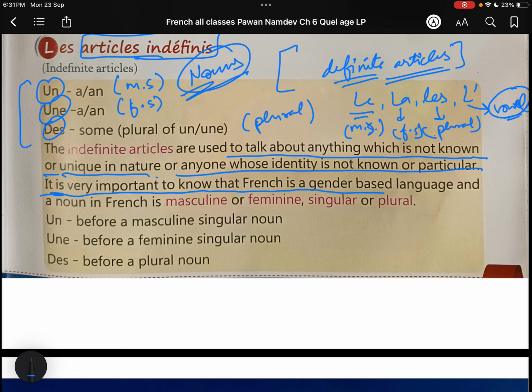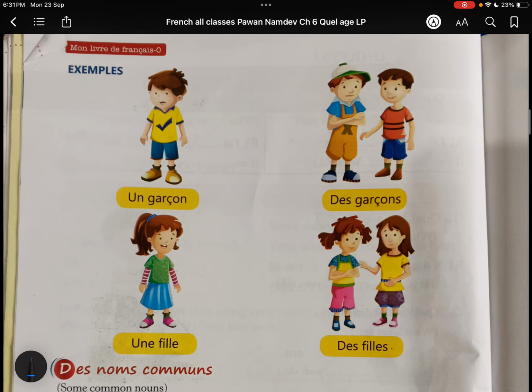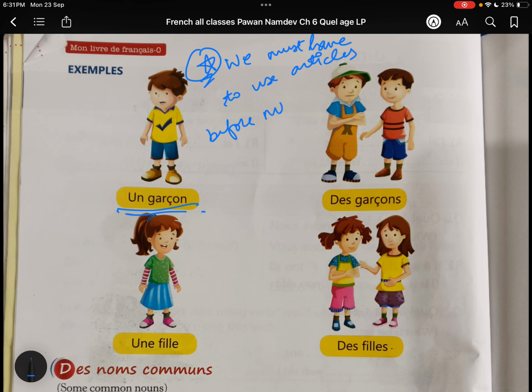It is very important to know that French is a gender-based language. A noun in French is masculine or feminine, singular or plural. They are used with a masculine singular noun, before a feminine singular noun, and before a plural noun. Suppose a random boy is there, a garçon. We must use articles before a noun in French.